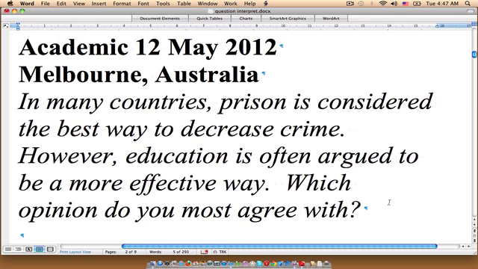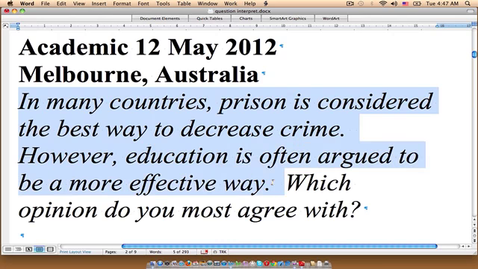Okay, so if we break the question down, we're given a little bit of background in these first two sentences, which set the stage for the problem that we are asked to comment on. So the basic issue is that some people are of the opinion that prison is the most effective way to reduce criminal activity.